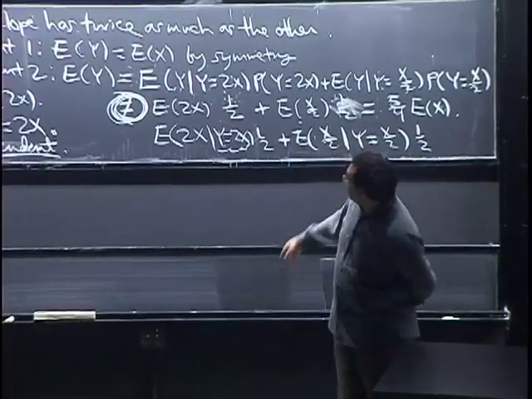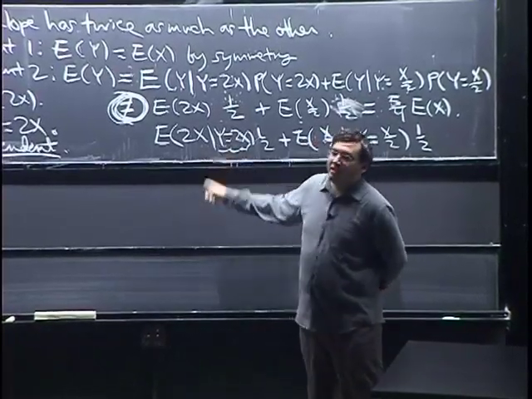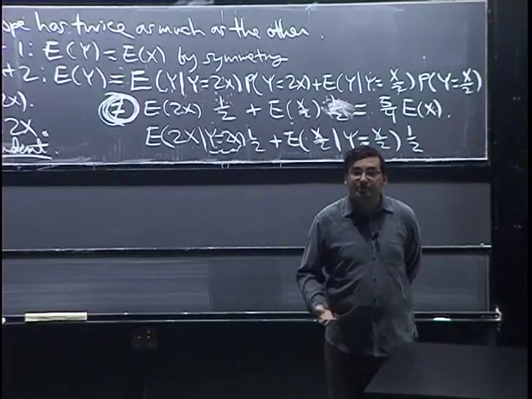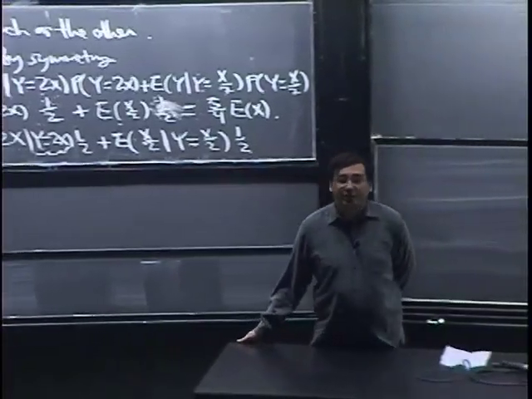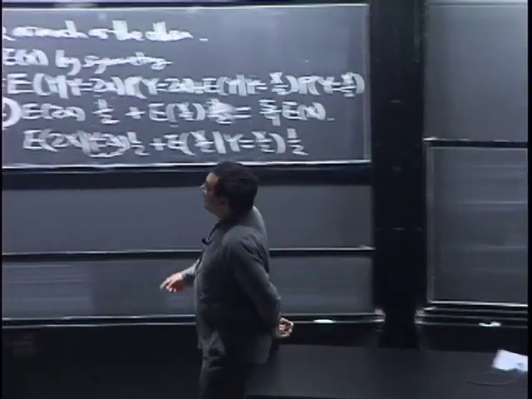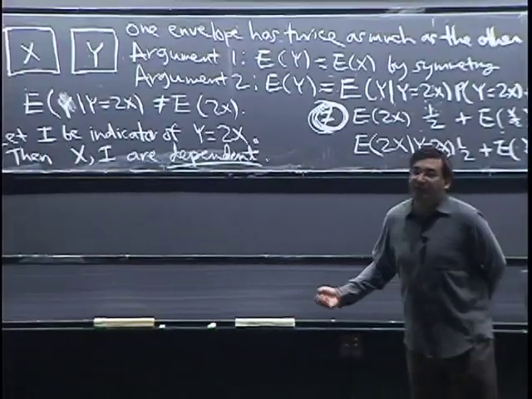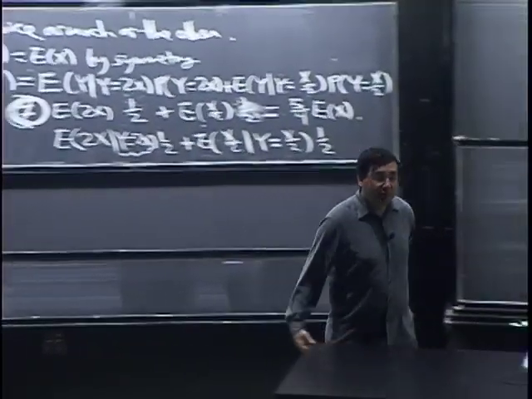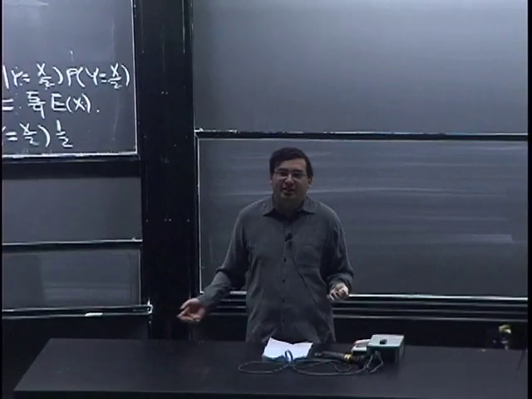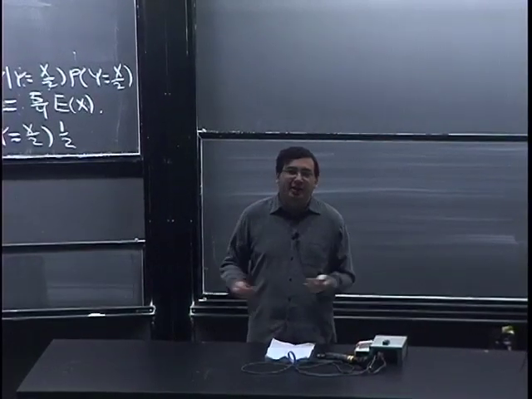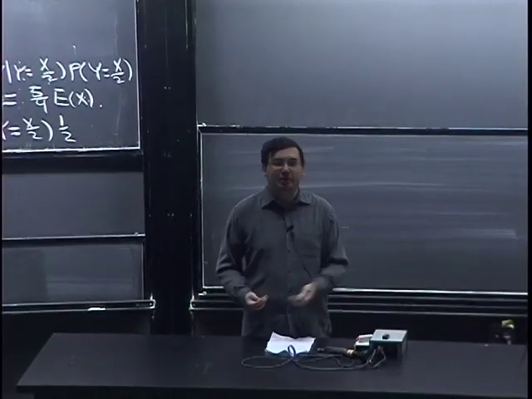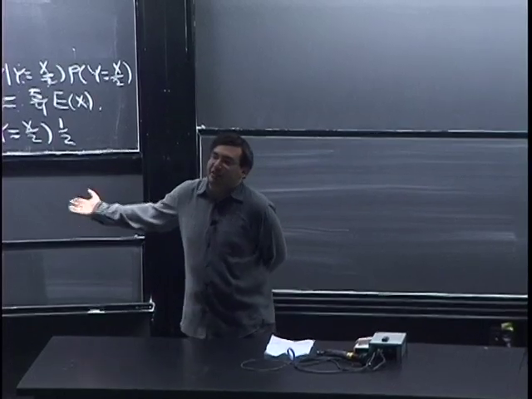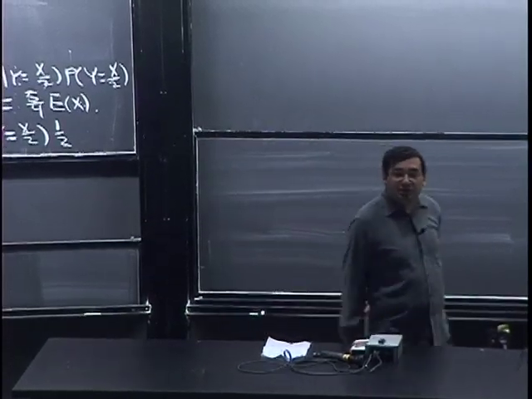The only time when we can get rid of the stuff we're conditioning on is when we know we have independence. And here there was no justification for independence, and in fact, x and I, or y and I, can't be independent, which is not obvious. It's not obvious that they're not independent, but on the other hand, you can't just say they're independent without proving it, and if you try to prove it, you'll find they actually are not independent here. So that's what's going on with that problem.